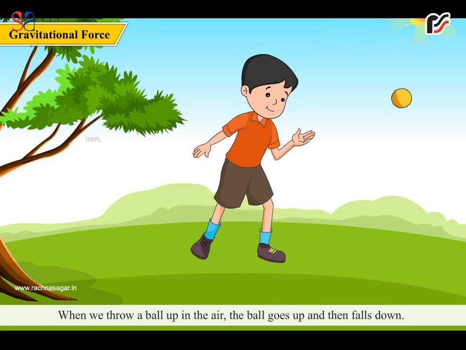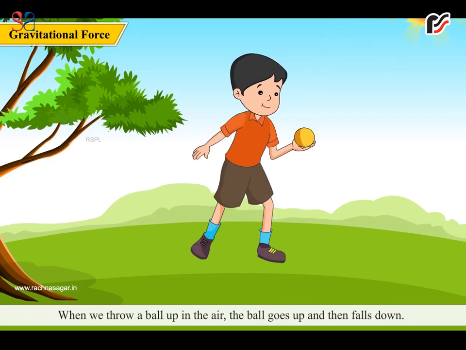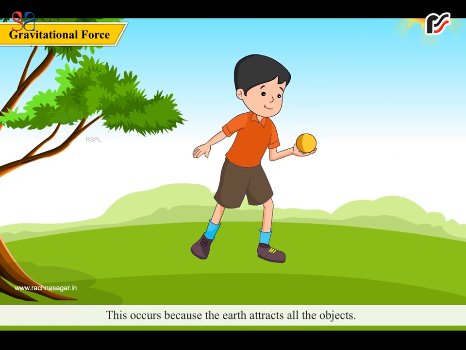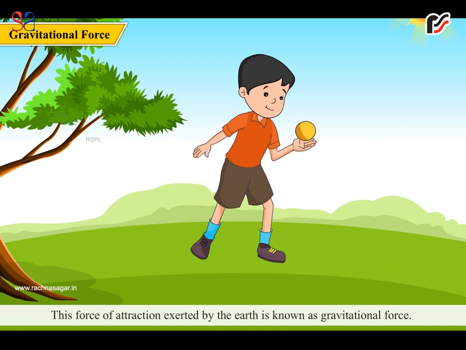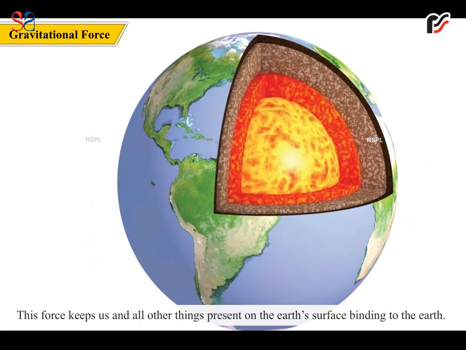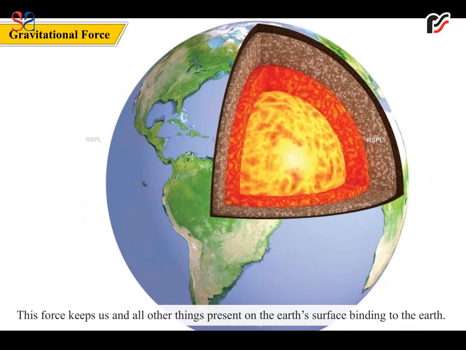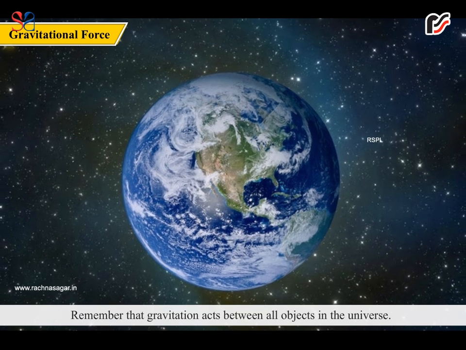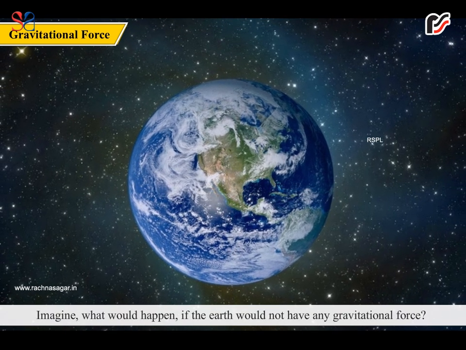Gravitational force. When we throw a ball up in the air, the ball goes up and then falls down. This occurs because the earth attracts all the objects. This force of attraction exerted by the earth is known as gravitational force. This force keeps us and all other things present on the earth's surface binding to the earth. Remember that gravitation acts between all objects in the universe.